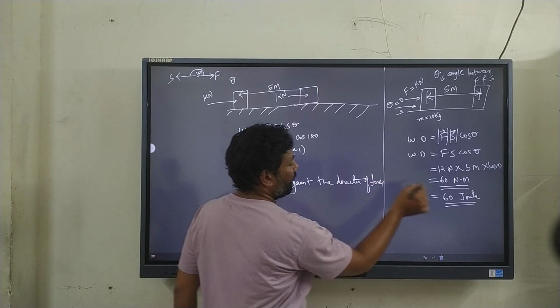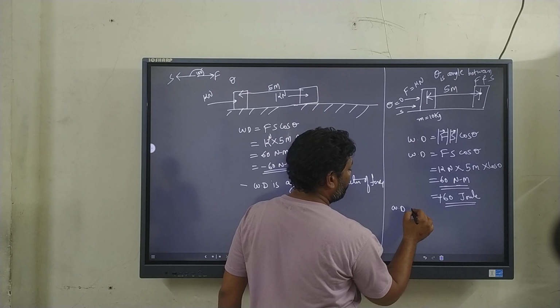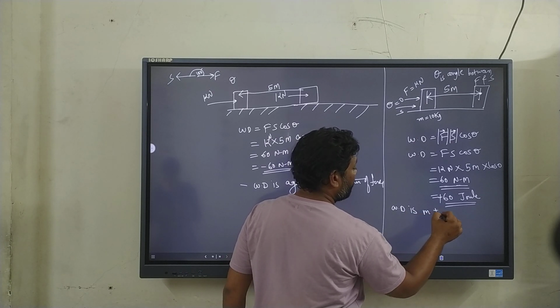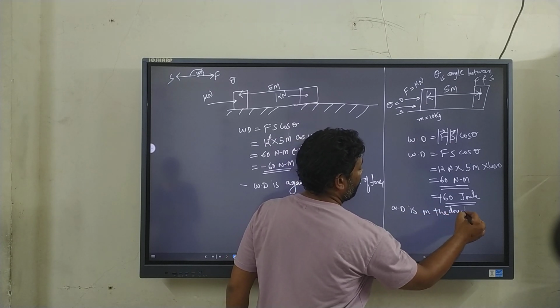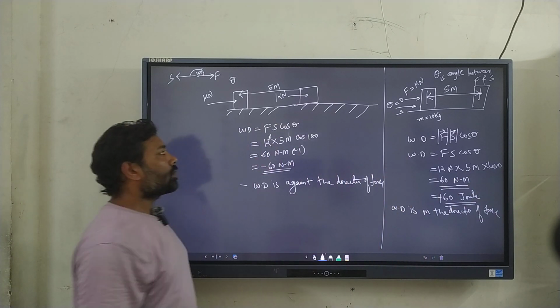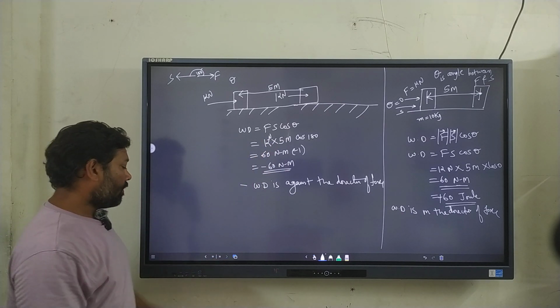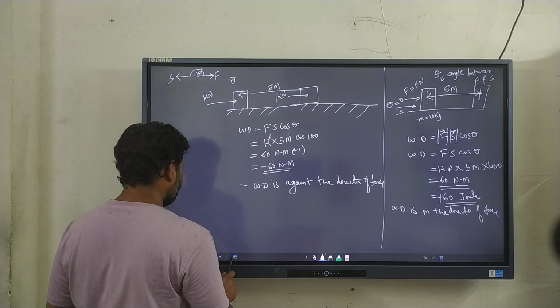And in the earlier case, since the work done is positive, you can say that work done is in the direction of force. So this is a basic explanation of the formula F s cos theta. We have many more cases we'll discuss next.